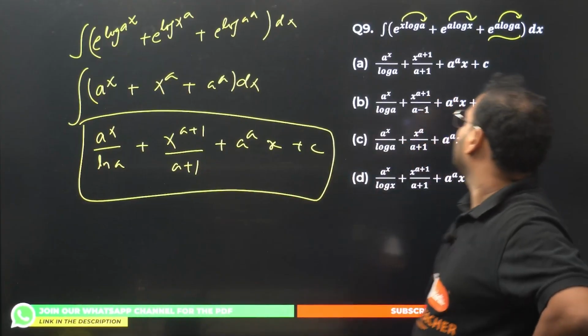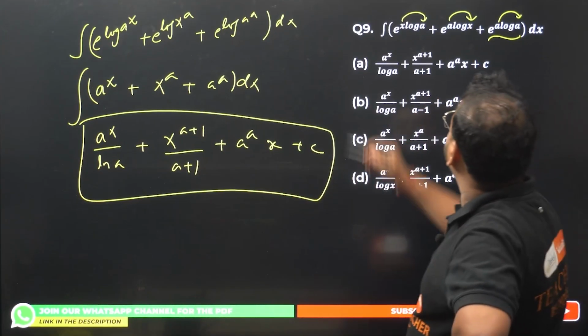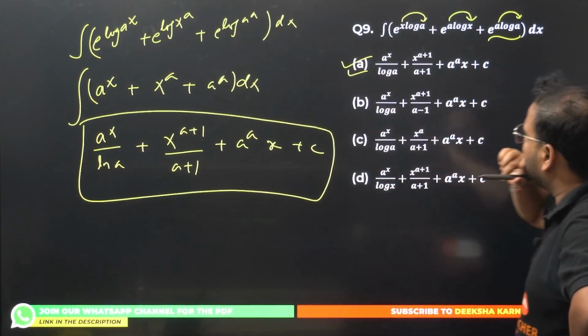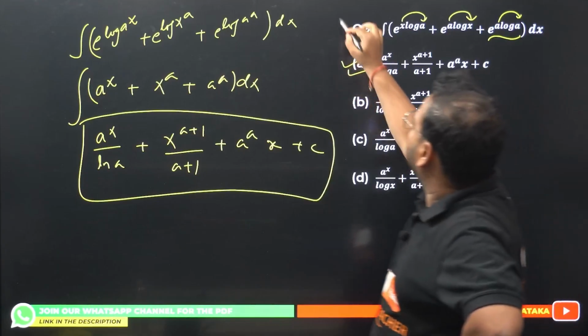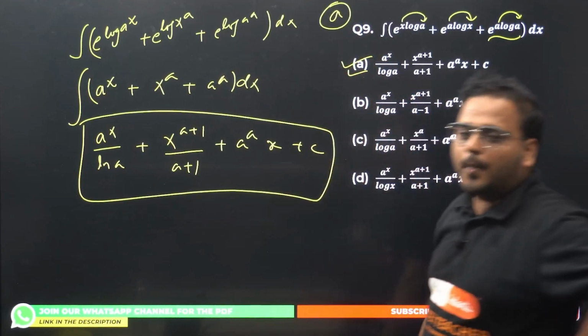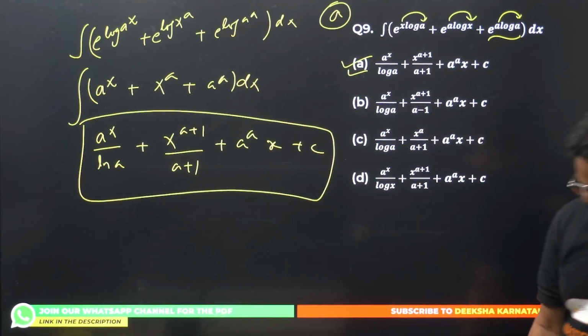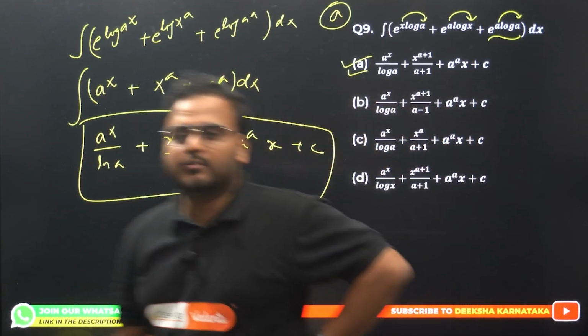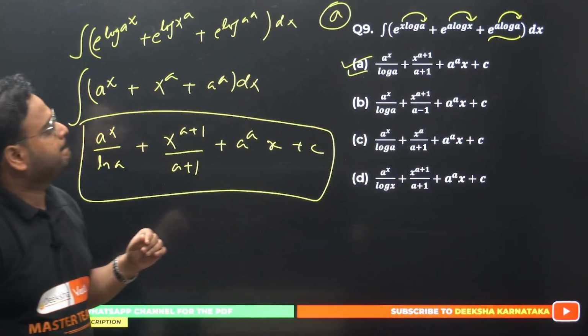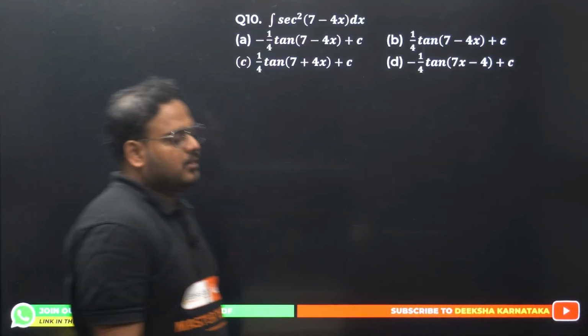That's your answer. So your answer is option A, I guess. A power x by log a. Yeah, option A is correct. Question number 9, option A is correct. Please have a look. Simple question, just formula use. Okay. Now question number 10.